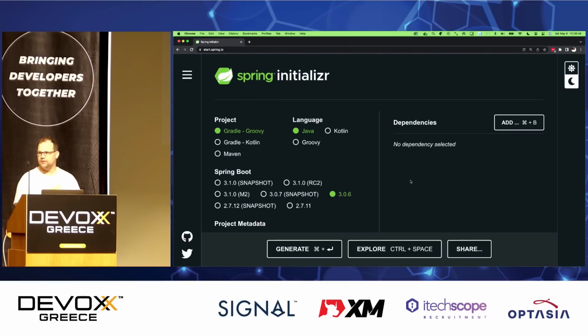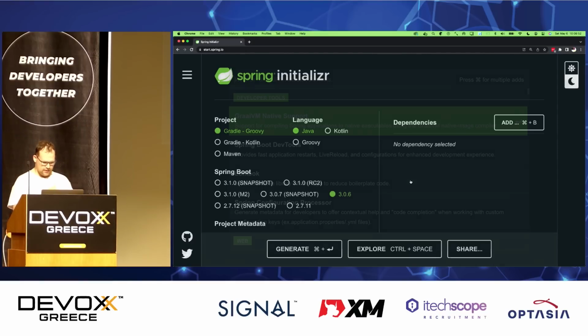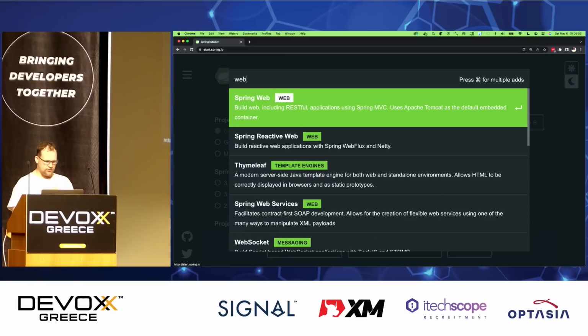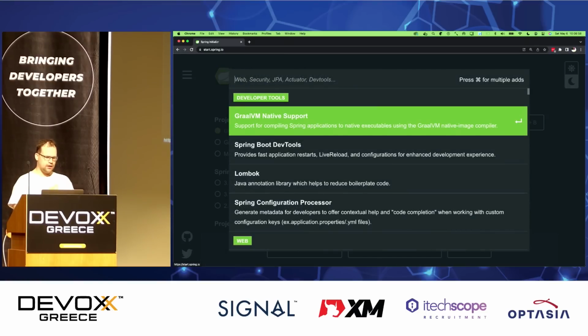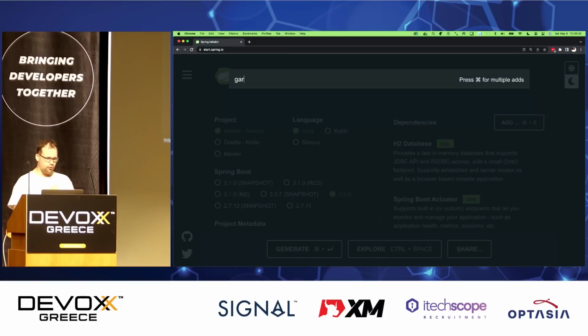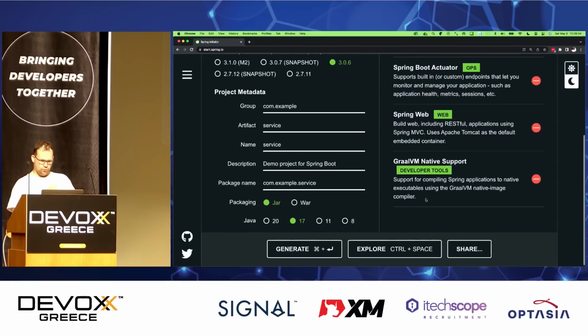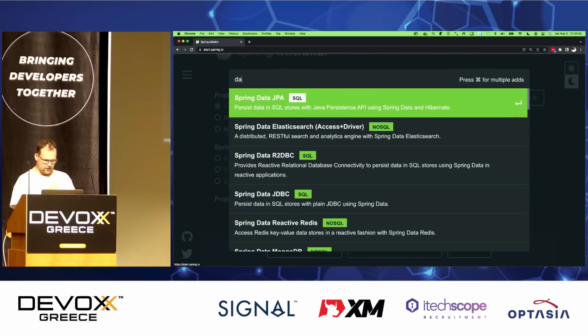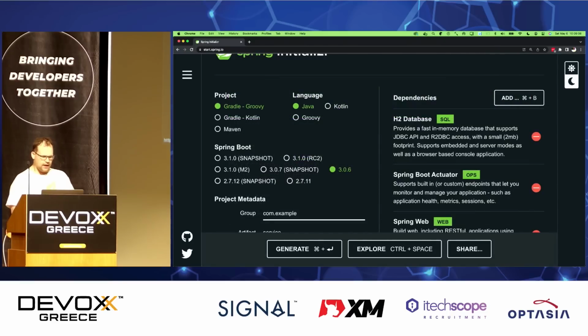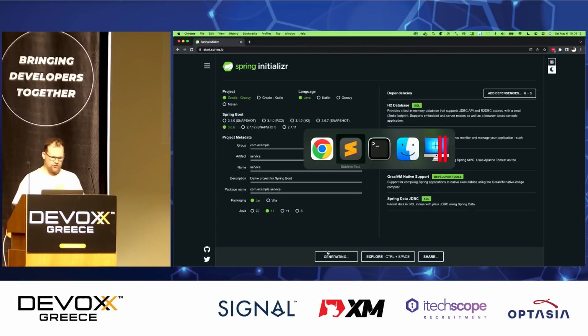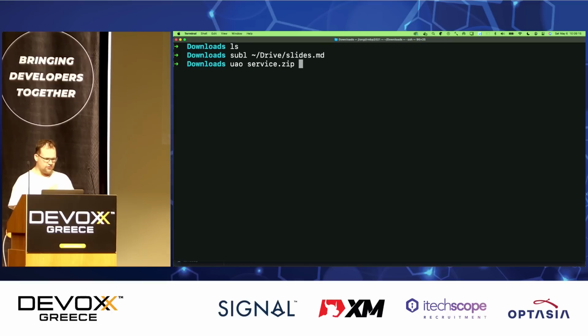Now we have to add some dependencies. Good stuff. Let's add some dependencies. We're going to add H2. We're going to add the actuator. We'll add some web support. We'll add the GraalVM native image support, right? H2, web. We want Spring Data JDBC, right? There we go. And these are some very boring, very basic, very common selections. Let's go ahead and load those up in our IDE.